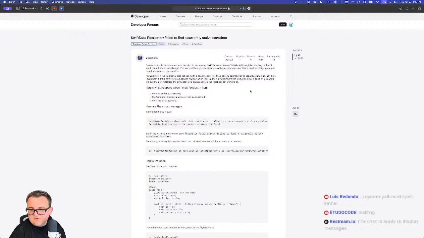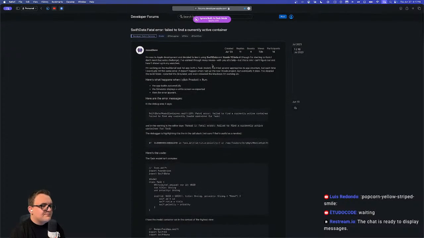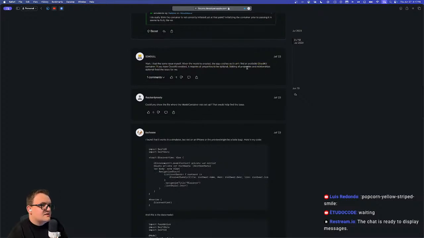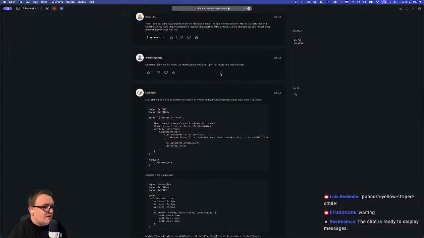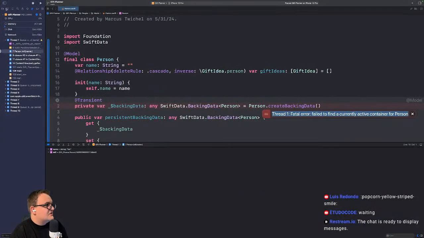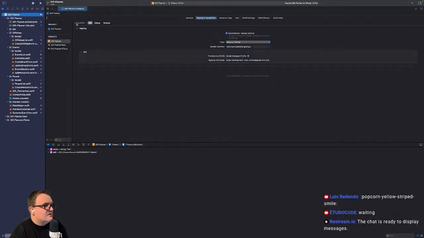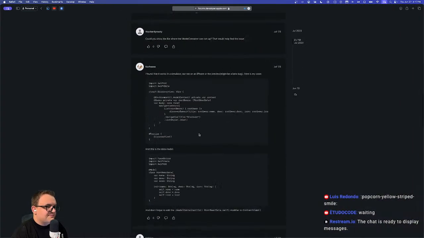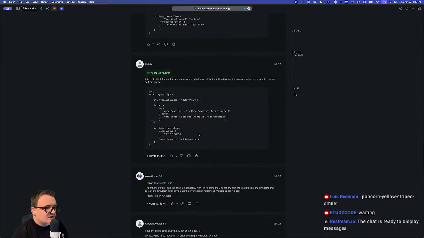I've obviously run into this before, so maybe there's some. Oh boy. Ignore built-in dark mode. There we go. What do we got? When the model is created, the app crashes as it wasn't available in a CloudKit container. If you have a CloudKit container, it requires all properties to be optional. Interesting. But I'm not using CloudKit containers, I don't think. Let me make sure I turned it off. Do you have a CloudKit capability? You don't. So I don't think CloudKit should exist at all in my app. So I think we're good there.